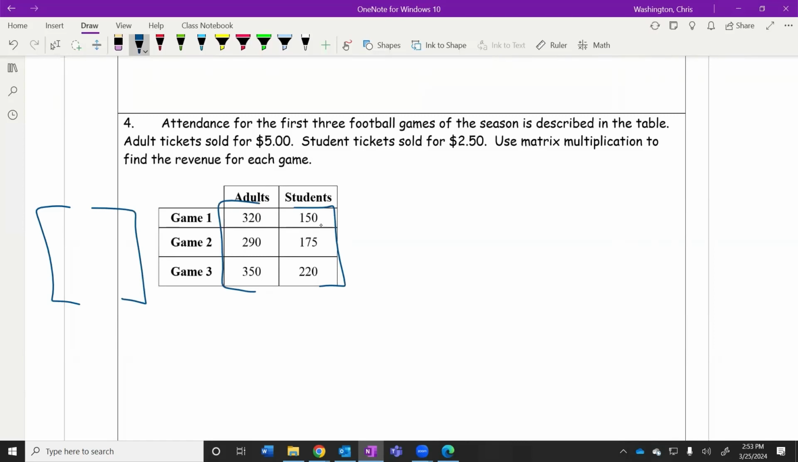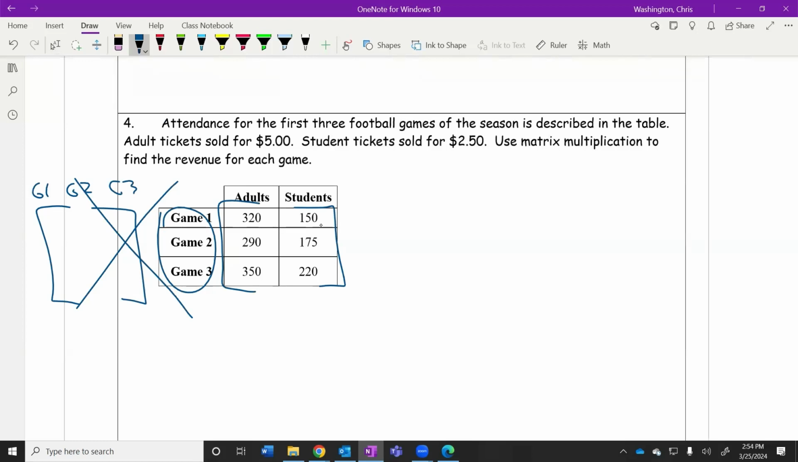How would I set that matrix up? Adults and students. Maybe I want to put the price matrix on the left. What could I do to set that up? Adults on the left. Well, here's what's gotta happen. Since this is game 1, game 2, game 3, what's the only way I can multiply a matrix on the left? This has to be game 1, game 2, game 3. Is that possible? That's not possible, because all I know is adults, children, and price. I don't know anything about game 1, game 2, game 3. The prices aren't changing from game 1, game 2, game 3. So I can't do that the way it's set up.